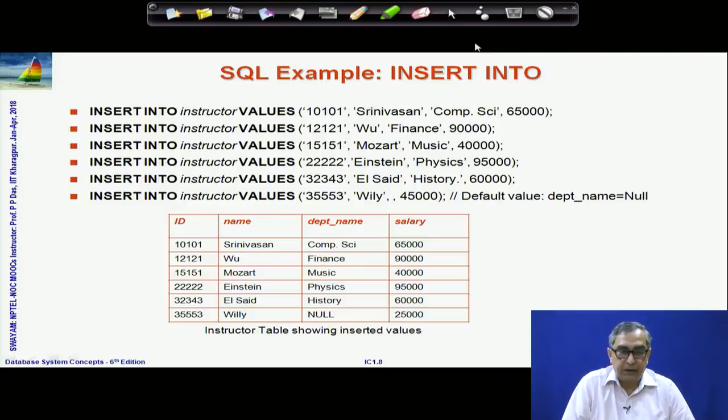So, that is the insert. This is the syntax that we have seen before, and here we are showing a list of 6 records getting inserted into the table one by one. The key thing to remember about the insert statement is that it takes a list of values, and the values must be listed in the same order in which you listed the attributes in the create table. Every insert you execute creates the corresponding row with that particular tuple.